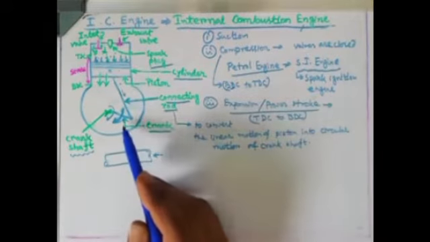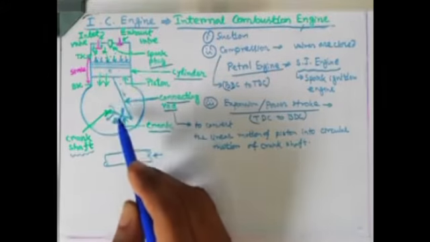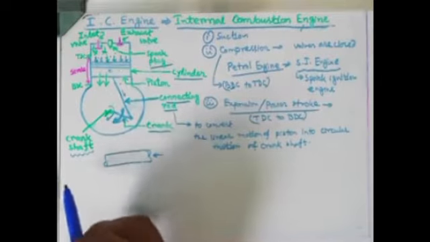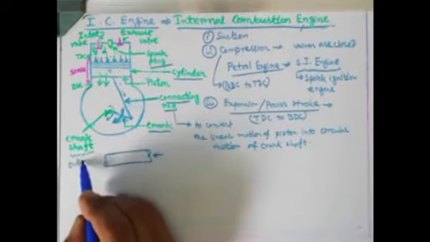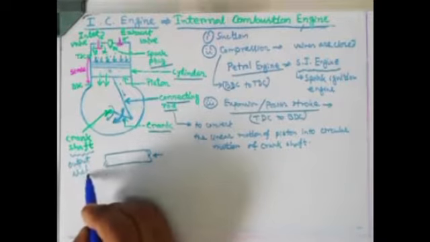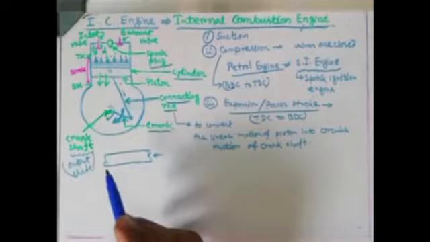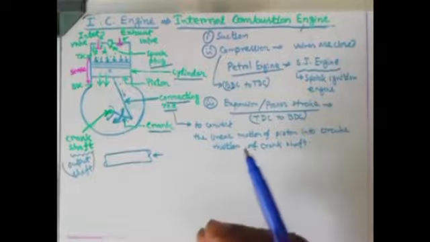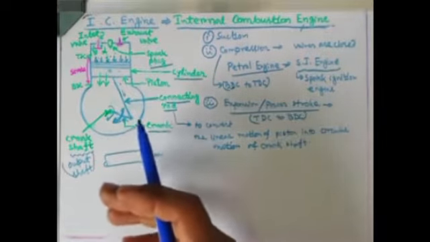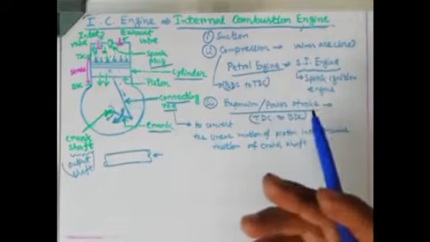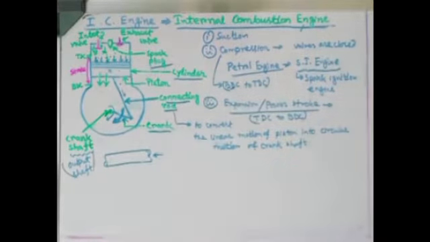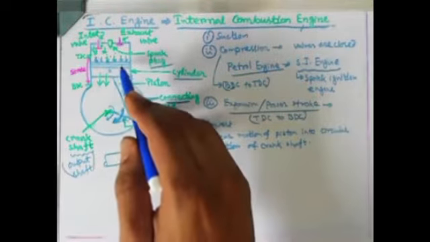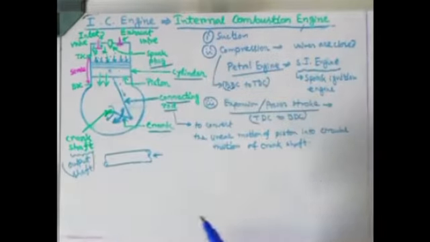So from connecting rod, that linear motion is converted into circular motion of crank and to the crankshaft. So crankshaft is basically the output shaft. It's a very important thing that from the crankshaft, if you connect any kind of automobile wheel, or if you connect any generator, you have to connect those things with this crankshaft, because crankshaft will be the output. Got it? So from the linear motion of piston, it is being converted into circular motion.